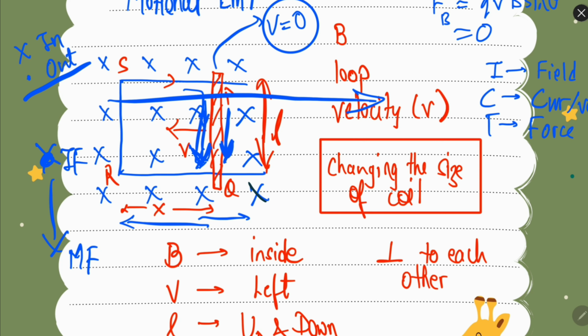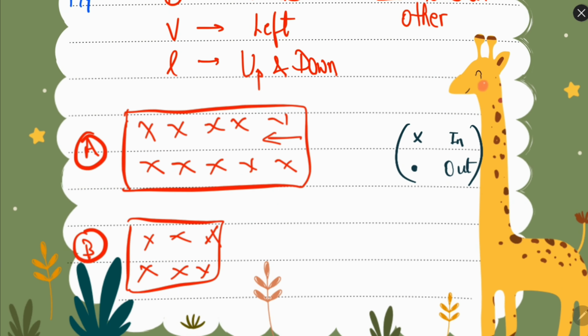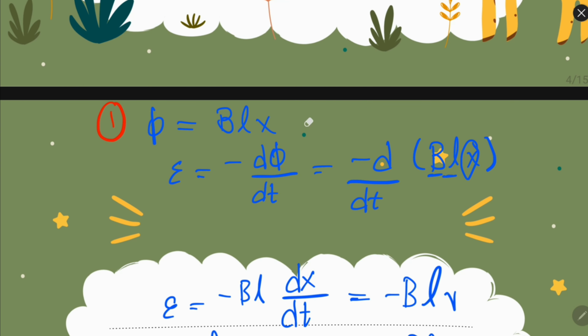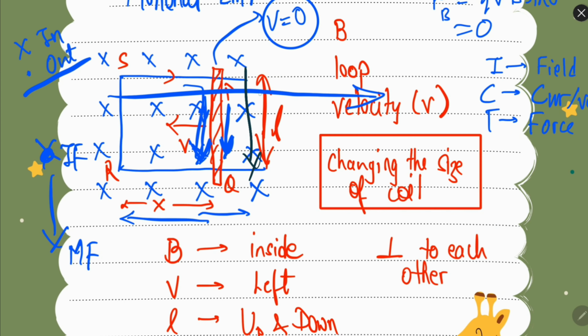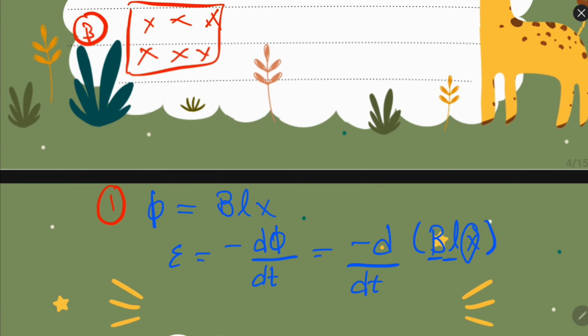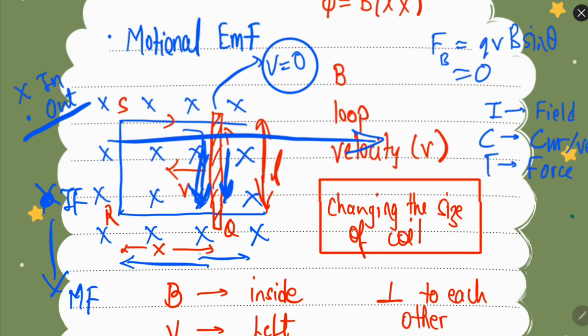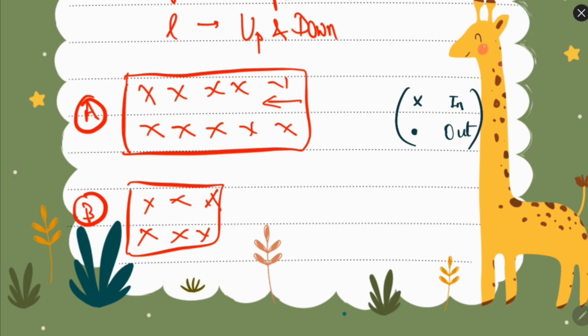So what is happening is that this magnetic field is perpendicular inside the coil. This wire is moving like this and this, and flux is changing. So the flux is equal to BLX: magnetic field intensity, into the length of this wire, into X. X is the change in the position, okay.